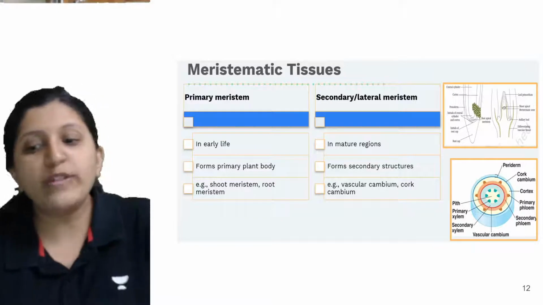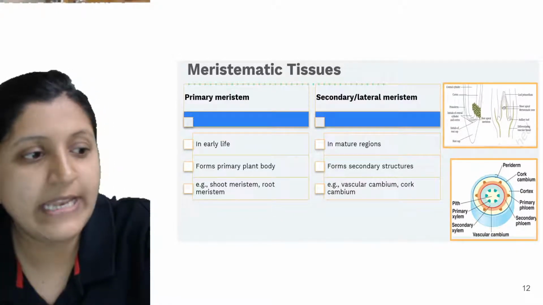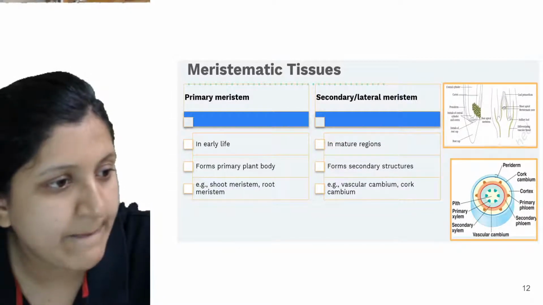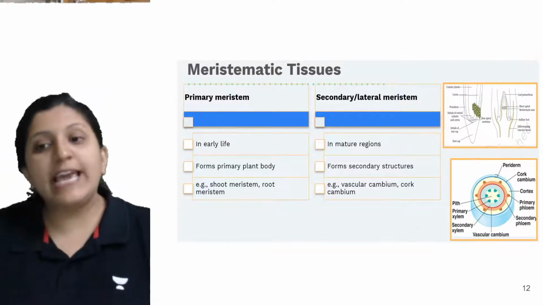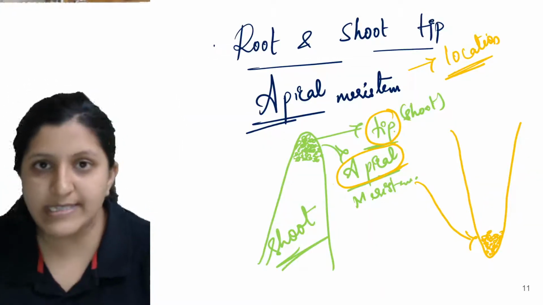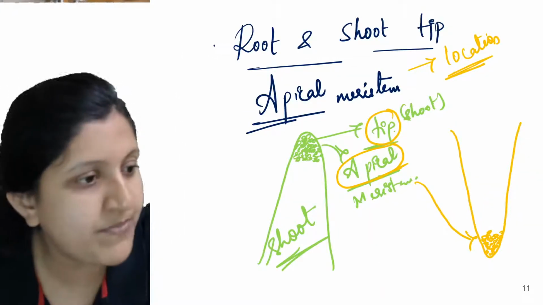So now let's have a look at the other meristem. That is the intercalary meristem. So in case of intercalary meristem, what exactly is present? So now this is a root tip as well as a shoot tip.